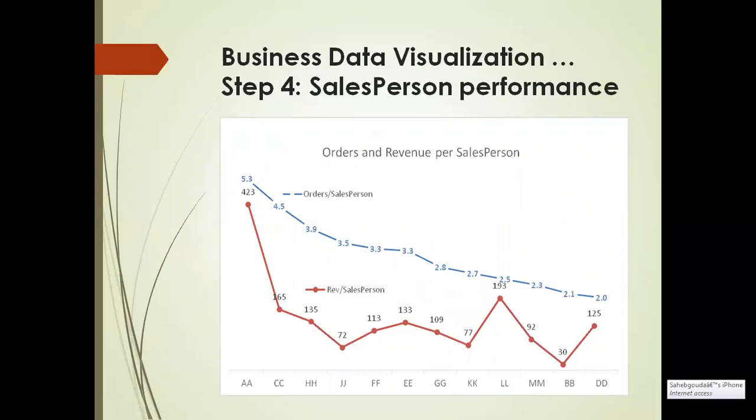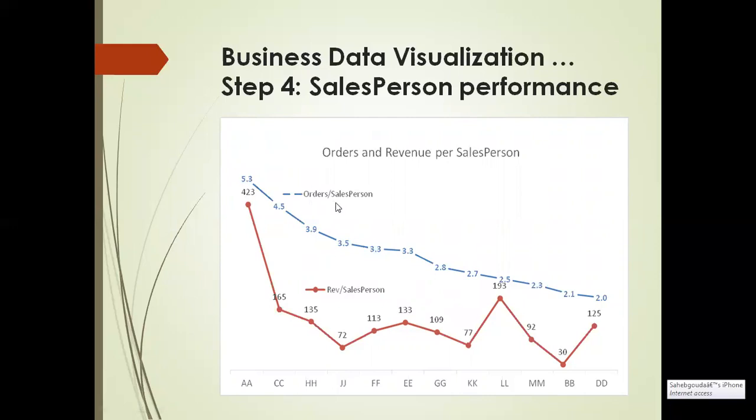So this analysis could be done both in terms of the number of orders or revenue per salesperson. We required both the attributes, isn't it? So there could be two separate graphs. How many are there? This is one and this is another one. One for the number of orders per salesperson.